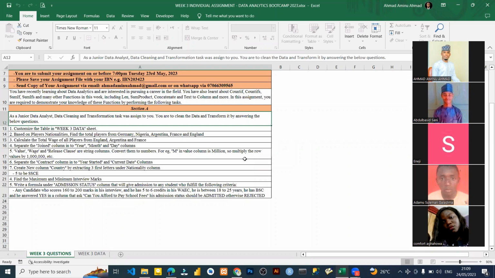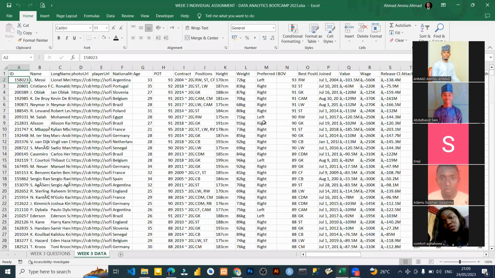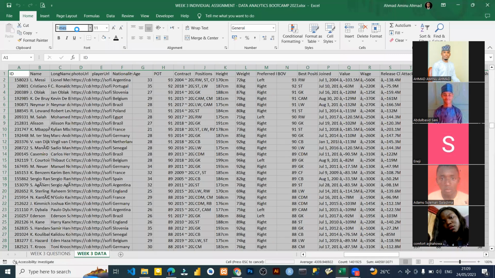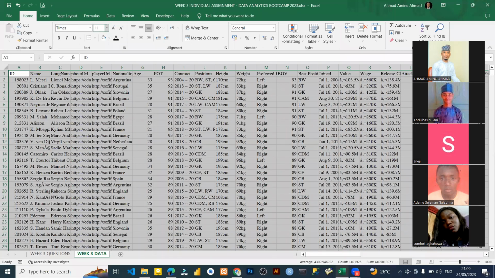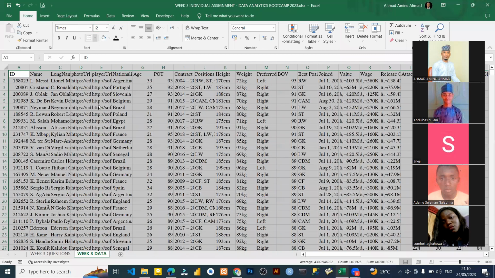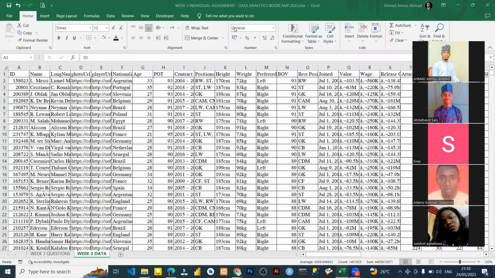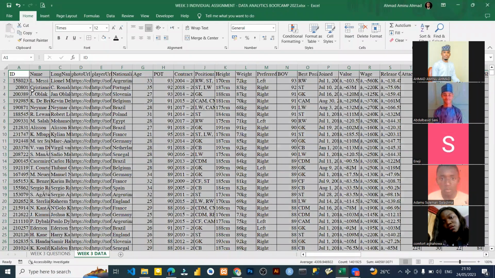Question 1: customize the table in the week 3 data sheet. Definitely, this is the week 3 data sheet, and this is how the columns are. So let's just customize the columns. I can just press Control A to highlight all. Then I'll change the font to Times New Roman, with size 12, and make it bold like this. If I want, I can arrange all the width and height if you want.